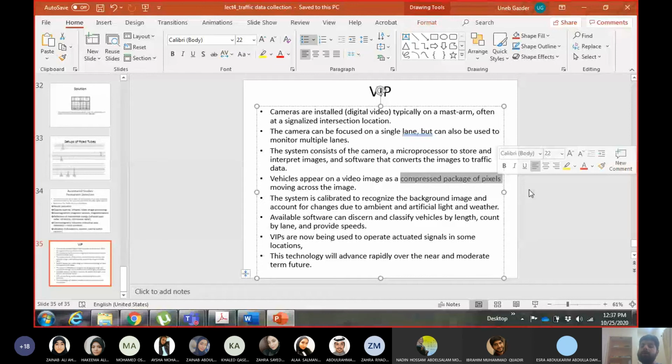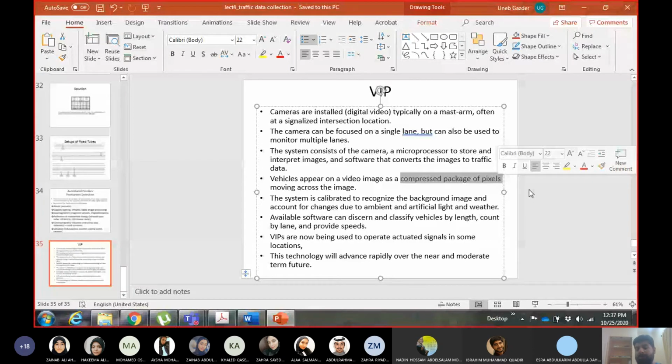Okay, you have to calibrate these cameras. If it is a traffic camera, you have to calibrate them to distinguish between the background road features and the vehicle. Okay, because road features you have barriers and medians and sidewalks and signals and poles and so on. So you have to calibrate the camera so that it does not detect a pole as a bicycle maybe.